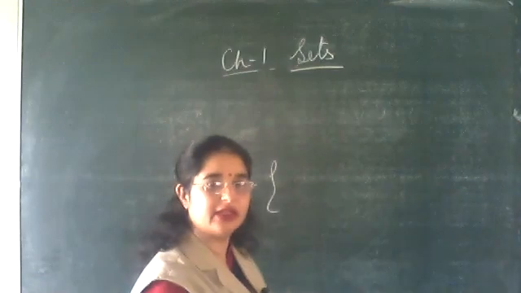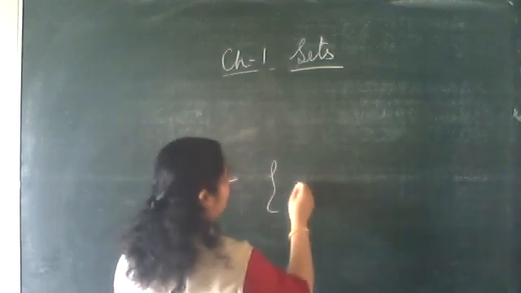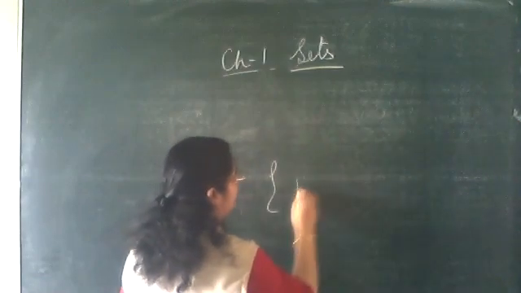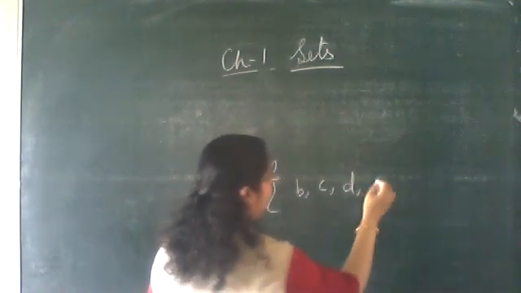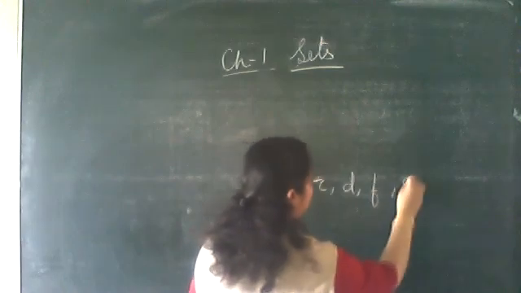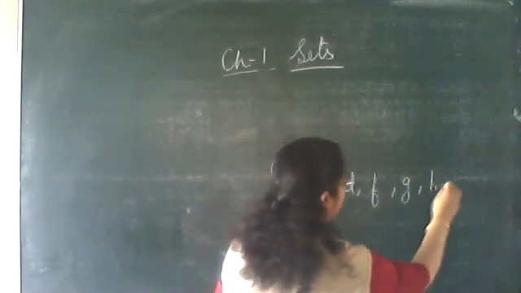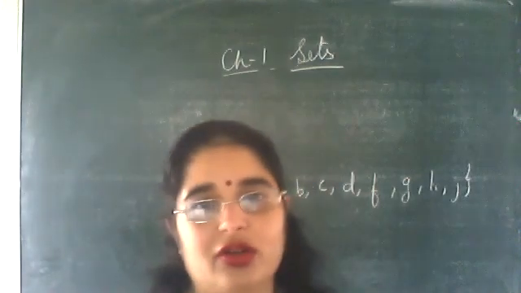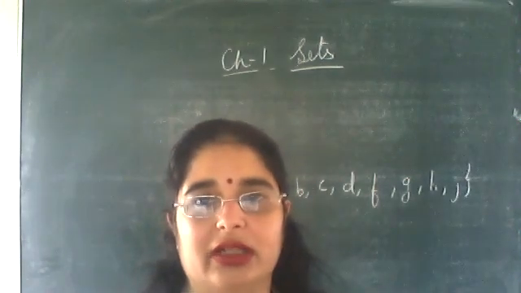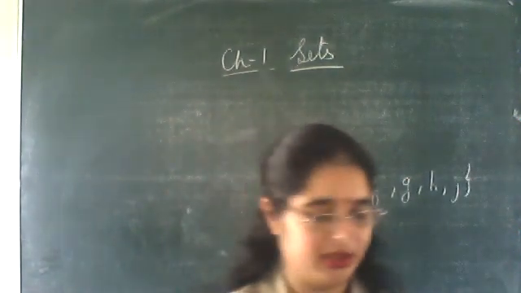Which are not vowels. So, A will not come. B, C, D, F, E will not come. G, H, I will not come. J. It is written which precedes K, so K will not come. Till J.